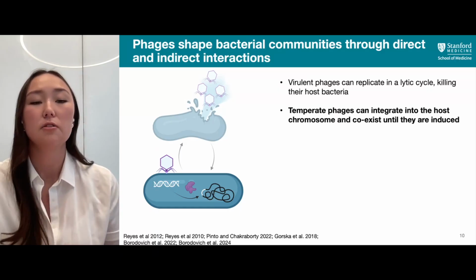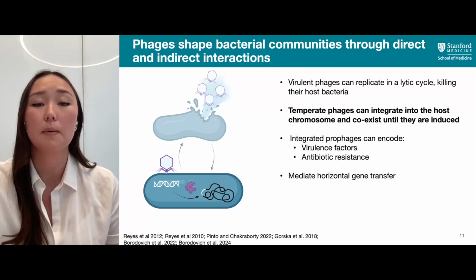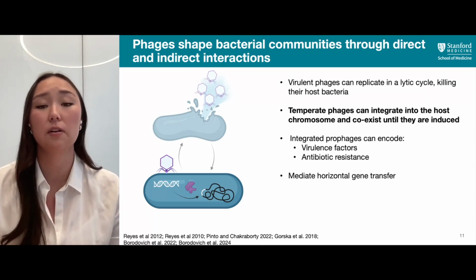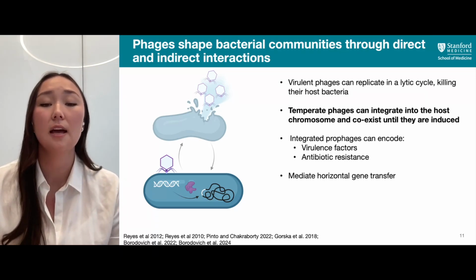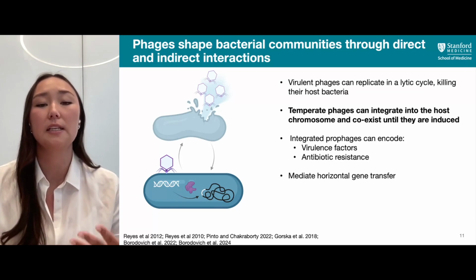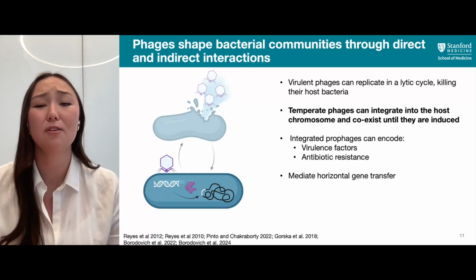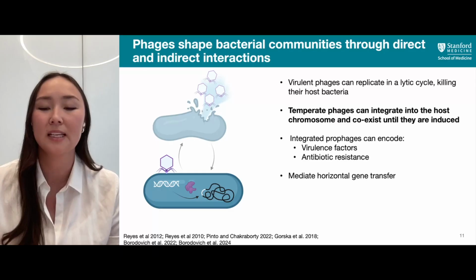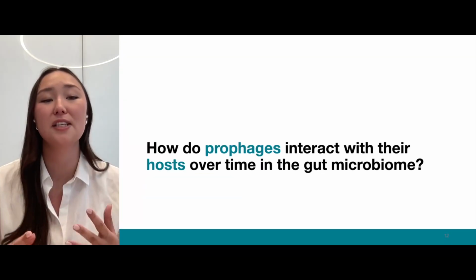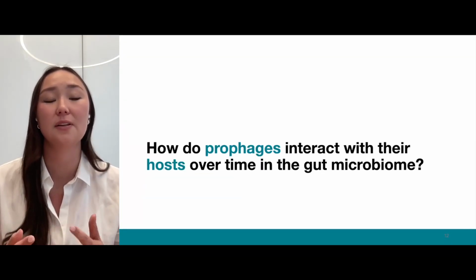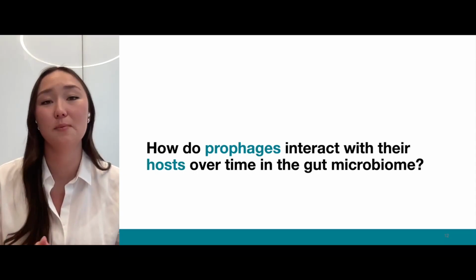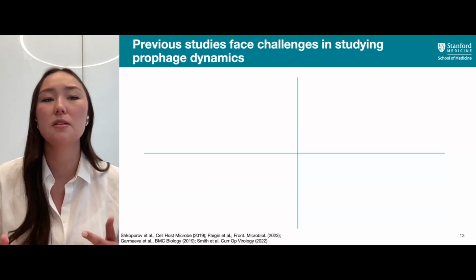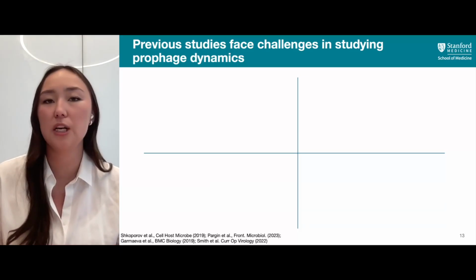And this presents a lot of interesting indirect interactions onto their bacteria. These integrated prophages can encode genes such as virulence factors and antibiotic resistance that can impact their host bacteria's fitness. And they can also mediate horizontal gene transfer between different bacterial hosts. So we were really interested in understanding how these prophages are interacting with their hosts over time in the human gut microbiome. However, previous studies have faced challenges in being able to look at these kinds of prophage dynamics.